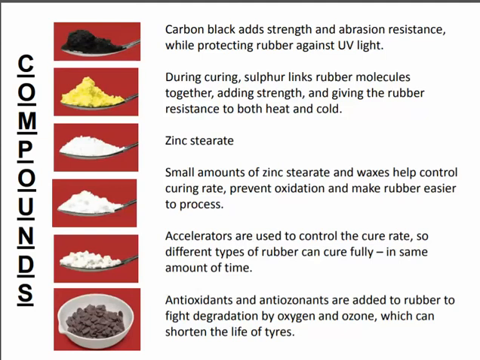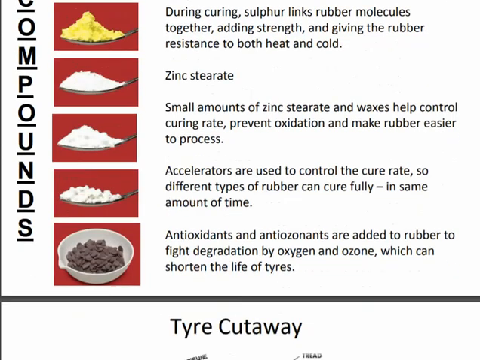A small amount of zinc stearate and waxes help control curing rate, prevent oxidation and make rubber easier to process. Then we have accelerators, which are used to control the cure rate so different types of rubber can cure fully in the same amount of time. Then we have antioxidants and anti-ozonants, which are added to rubber to fight degradation by oxygen and ozone, which can shorten the life of the tires.